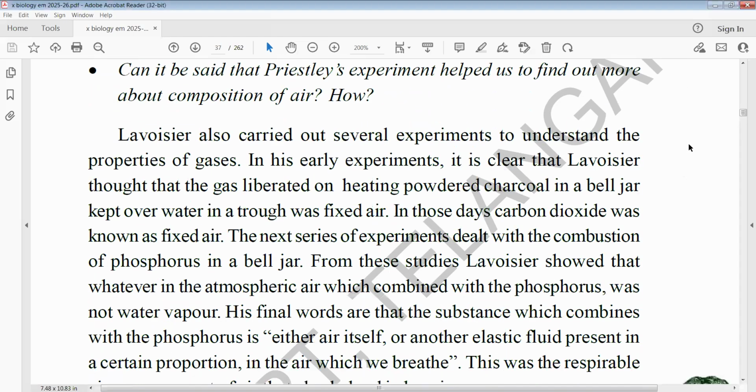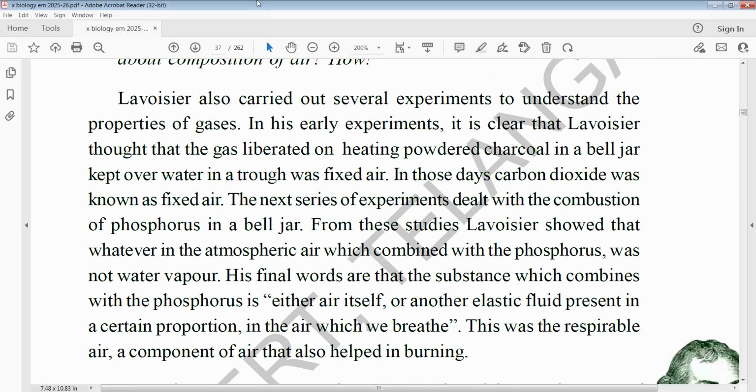This paragraph is very, very important. It plays a major role at examination level. Lavoisier carried out several experiments to understand the properties of gases. He thought that the gas liberated on heating powdered charcoal in a bell jar kept over water in a trough was fixed air. In those days, carbon dioxide was known as fixed air.